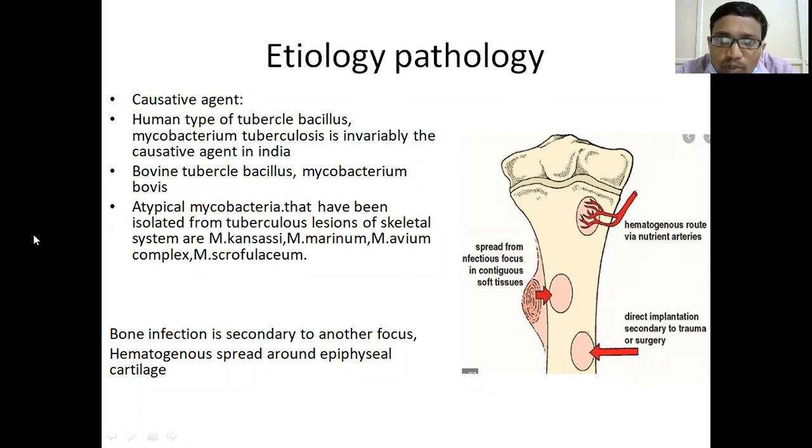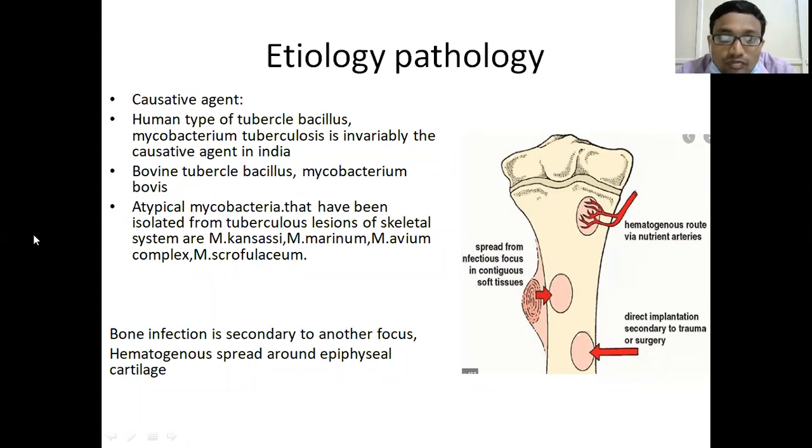Only the human type of tubercle bacilli and the bovine type of tubercle bacilli were responsible for causing tubercular infection. But after the HIV pandemic that came in 1986, atypical forms of mycobacteria have also caused tubercular lesions, not only in the skeletal system but also in non-skeletal regions.